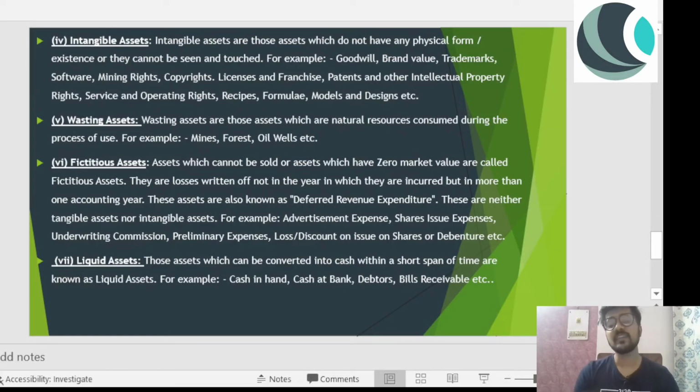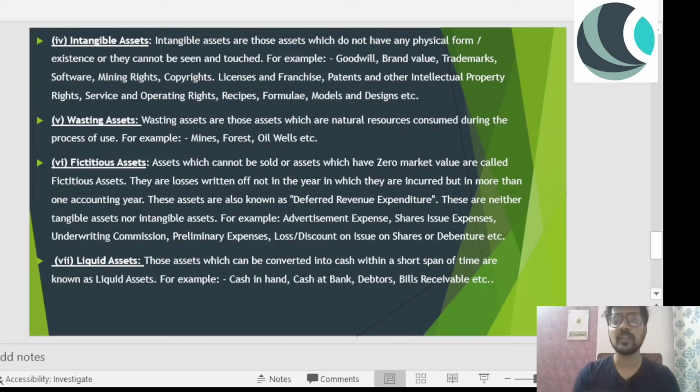Last thing, liquid asset. So these are those assets which can be easily converted into cash within a short span of time. These are known as liquid assets. Cash in hand, cash at bank. You can easily go to the nearest ATM and use your debit card, and you can withdraw the money you want to. So these are liquid assets.